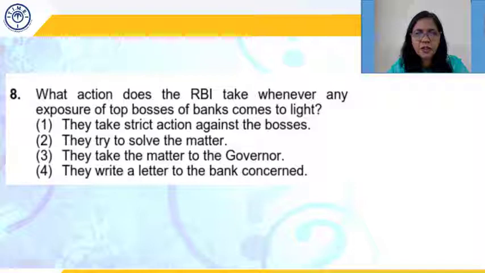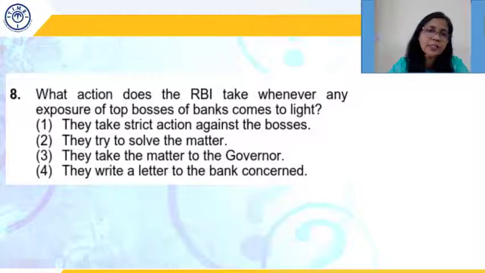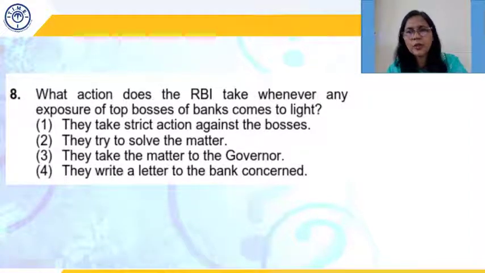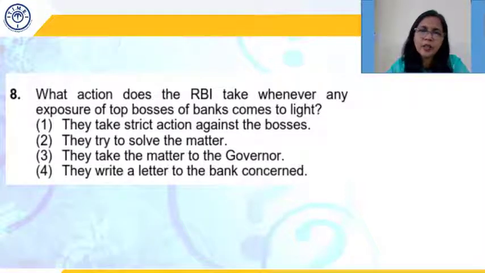They write a letter to the bank. This is given. Whenever they come across any kind of misappropriation of funds that has been brought to their notice, or any kind of wrongdoing, they write a letter to the bank. What does the bank do? The bank gives them a certificate that everything is all right. What does the RBI do? Accepts that certificate easily. And then everything is fine, everything is hunky-dory, everybody is happy. That is what the paragraph said. So the correct answer over here should be option 4.